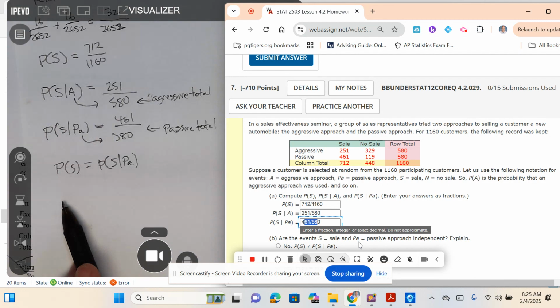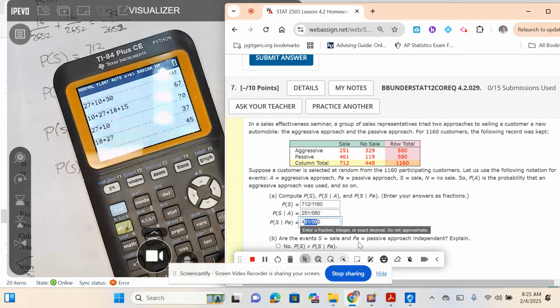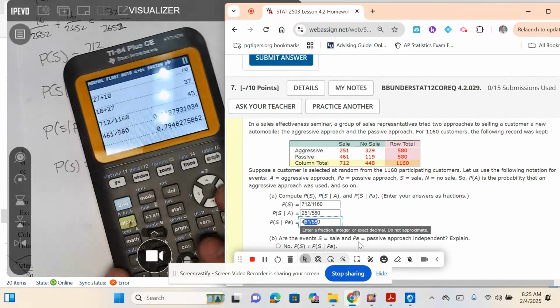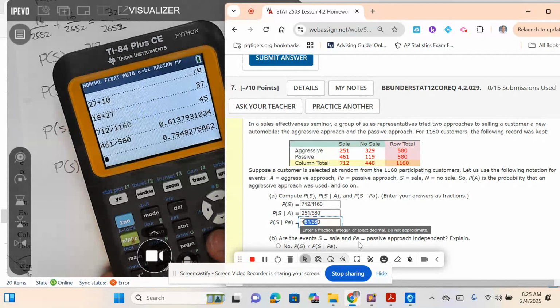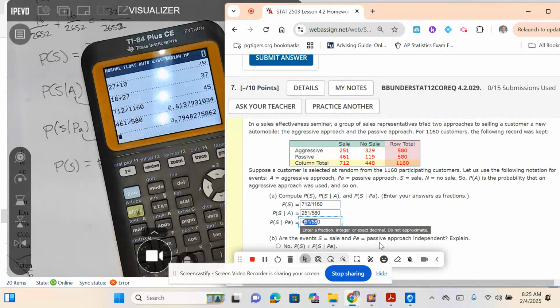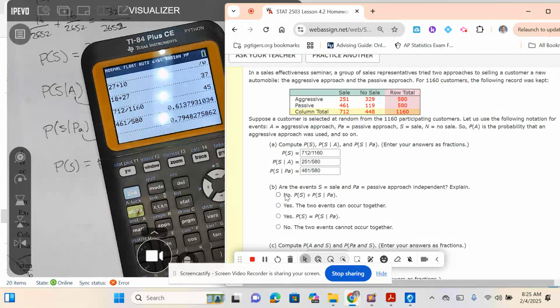Well, we could try to look in our calculator at the decimals. One of them was 712 divided by 1,160. The other one was 461 divided by 580. Are these two proportions the same or close to the same? No, they're about 18% off. So that would be no, because P of S does not equal P of S given PA.